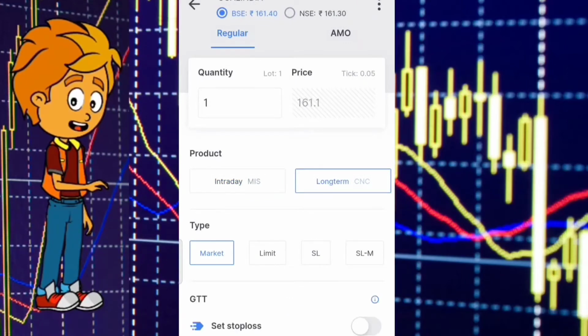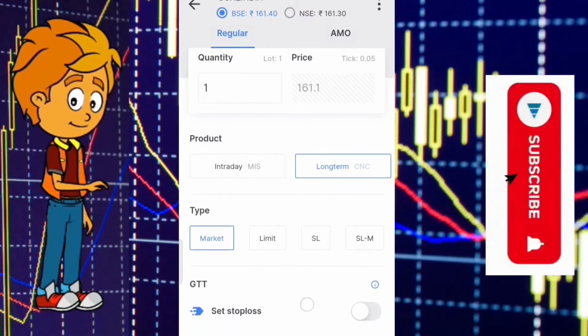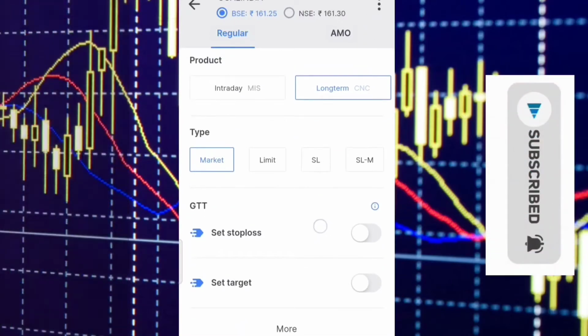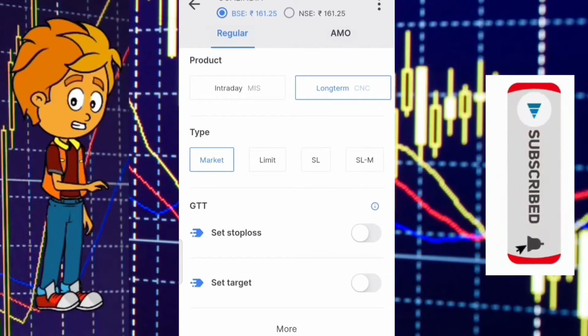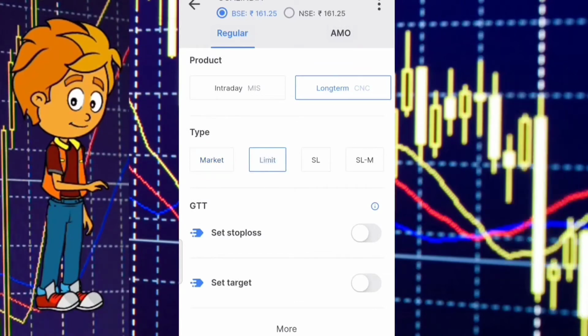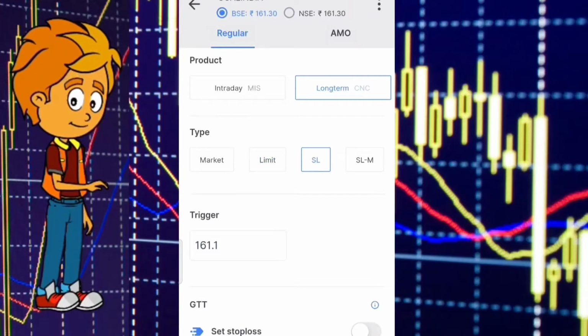First let us start with CNC, cash and carry. CNC is the one where we can place the order and hold the order. You can hold for a day, for a month, or for a year, or for a lifetime also. And in CNC, you need to buy the order at the market price. Let me explain. If you are going to buy the stocks of Wipro, you need to pay the market price of it.